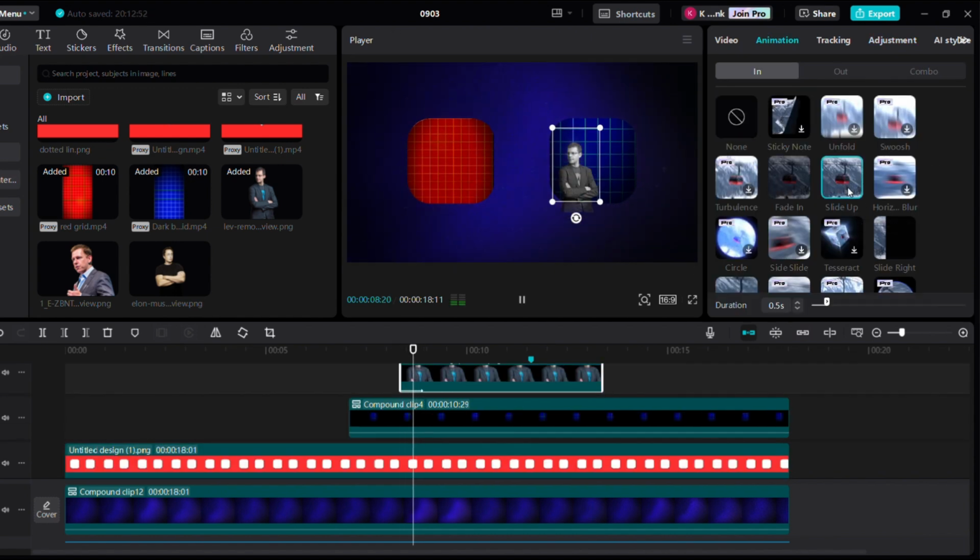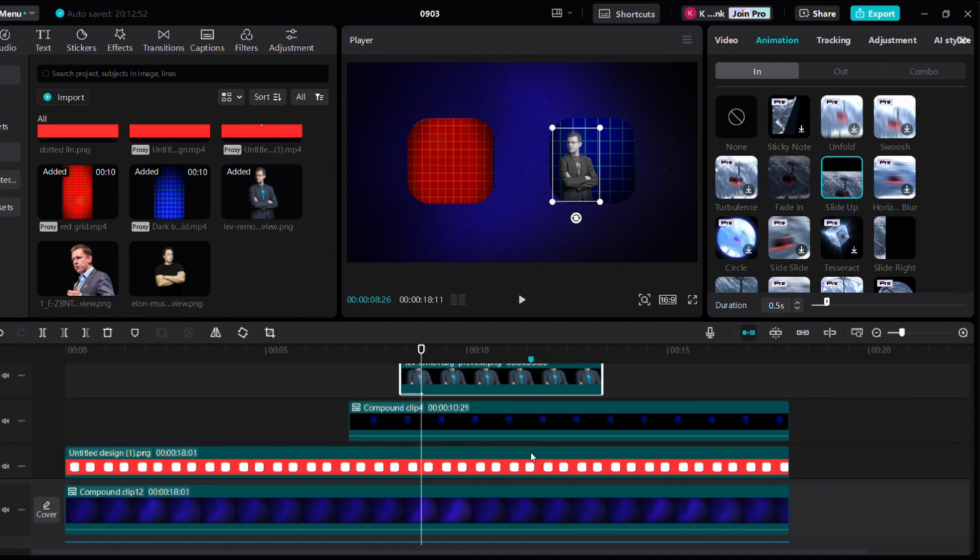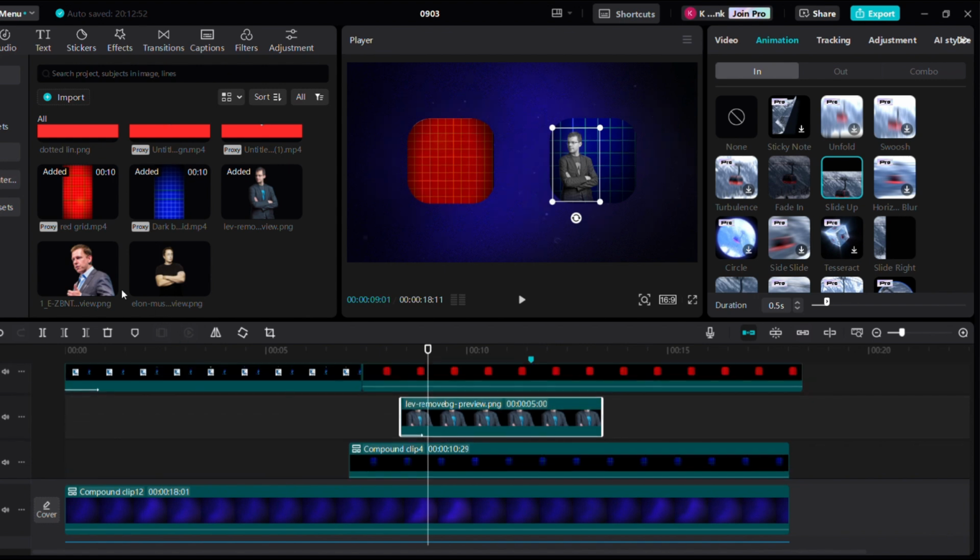But the problem is, the character appears from the bottom of the screen, but we want him to appear from the bottom of the square. Don't worry, I will teach you how you can do that. But for now, do the same with this other guy. Let me do this quickly.